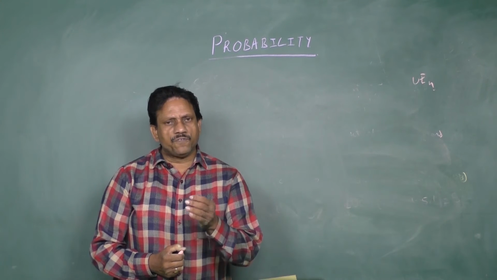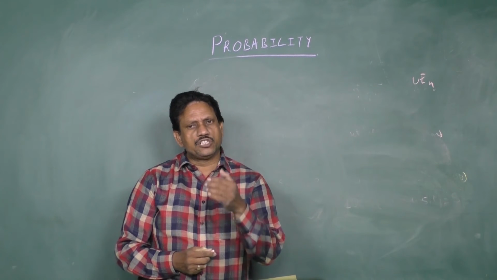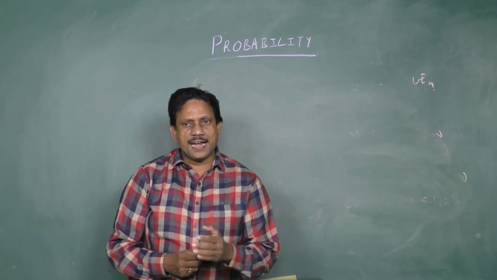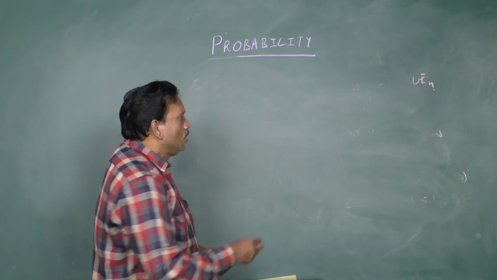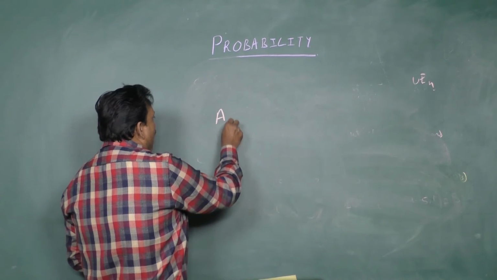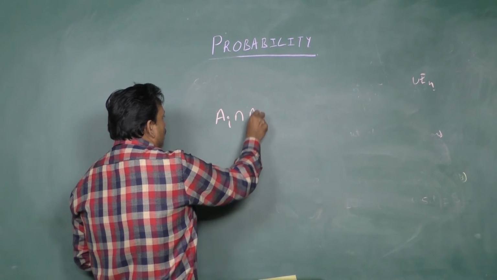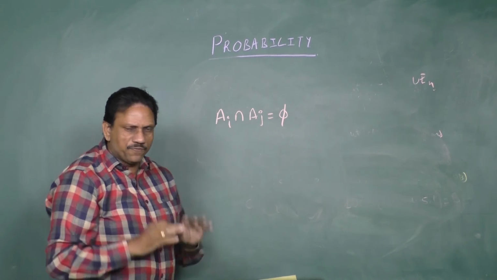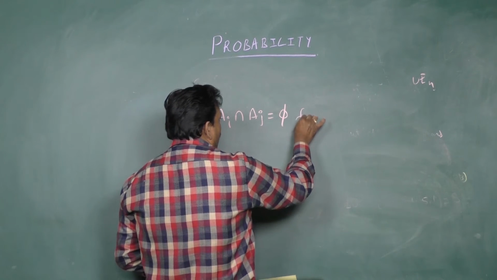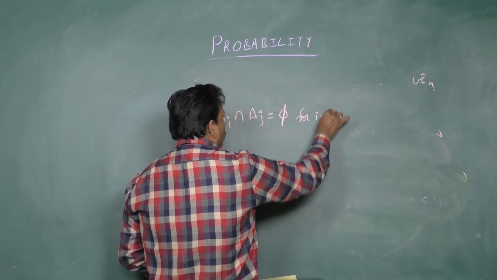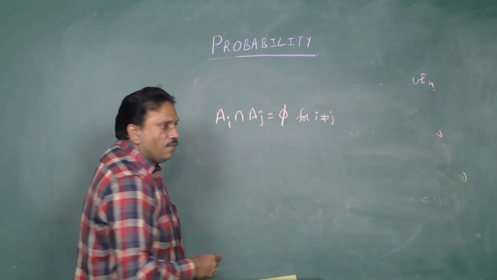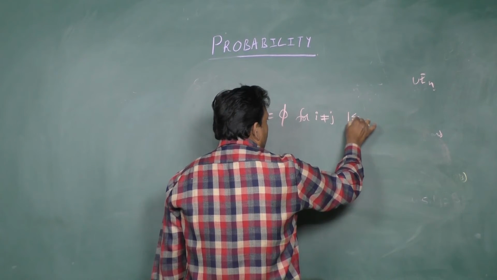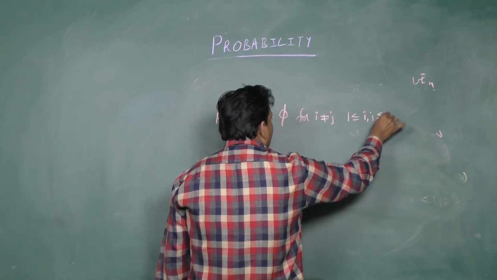A set of events A1 to An are said to be mutually exclusive and exhaustive events if Ai intersection Aj is always the null set. There is no common point for them, for i not equal to j, where 1 less than or equal to i, j less than or equal to n.